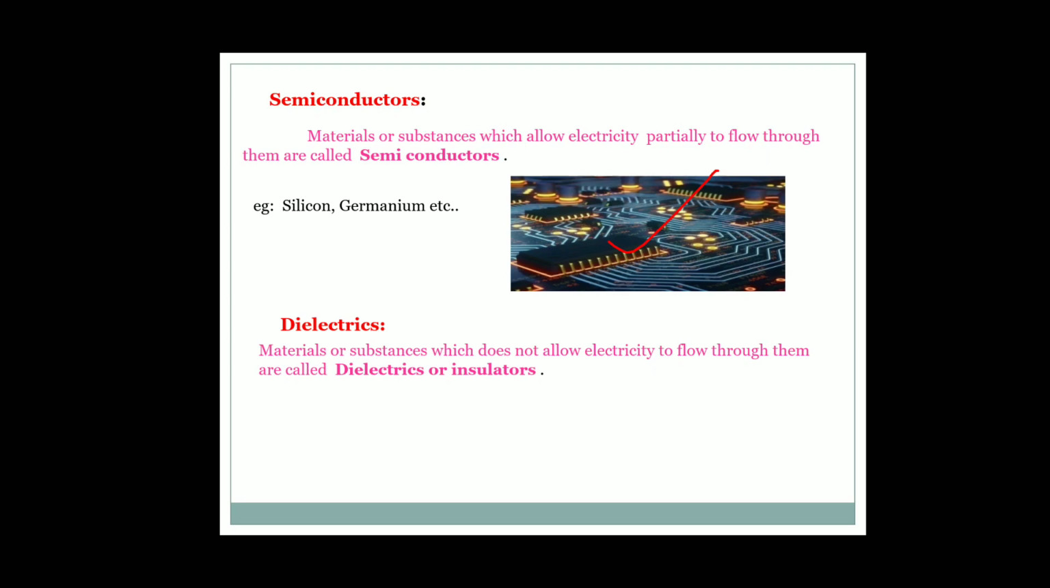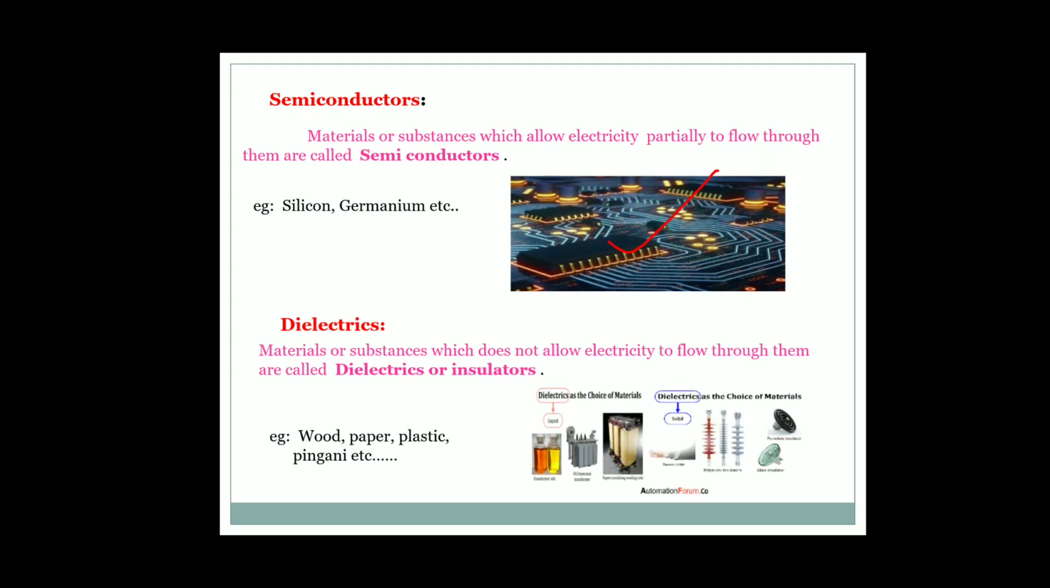Dielectrics are materials or substances which do not allow electricity through them, and they are also called insulators. Examples are wood, paper, plastic, porcelain, etc. In our houses, all the switches are made with plastic, which is a good insulator or good dielectric material. Not only that, the fuse boxes are prepared with porcelain, which is a good insulator, a good dielectric. These are some examples of good dielectrics.